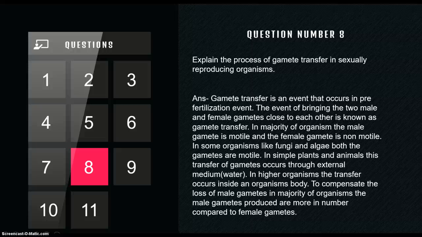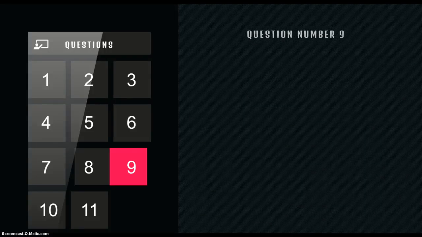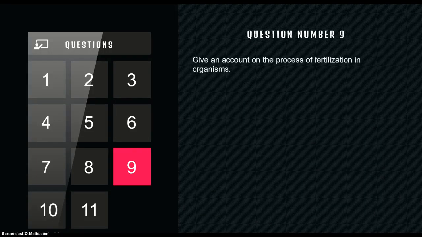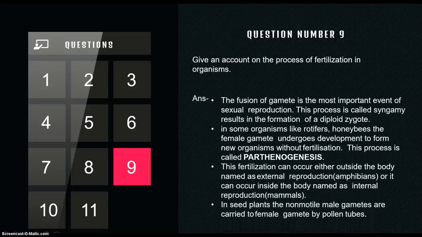And this process is known as what? Gamete transfer. Next to question number 9. Question number 9 is asking: give an account of the process of fertilization of organisms. So fertilization is what? The fusion of the male and female gamete. It is also known as what?